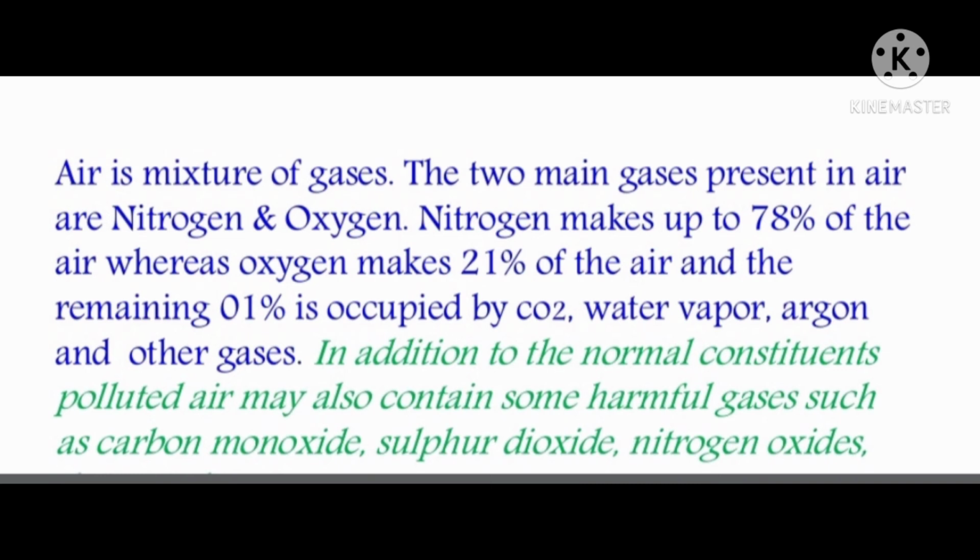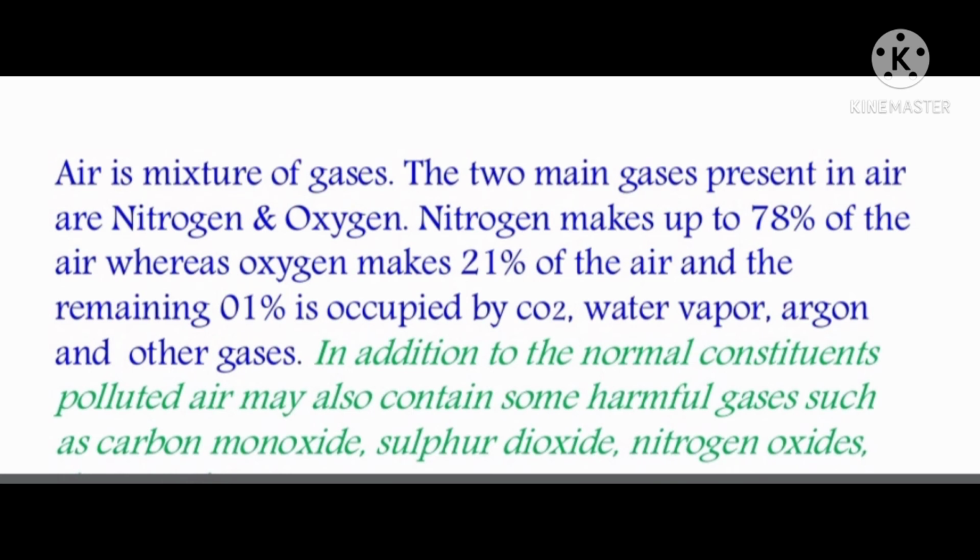In addition to the normal constituents, polluted air may also contain some harmful gases such as carbon monoxide, that is CO, sulfur dioxide, that is SO2, and nitrogen oxides, that is NO2. Dear student, it could be NO2 also, it could be NO3 also. SO2 is your sulfur dioxide. Okay, mono means one, di means two.